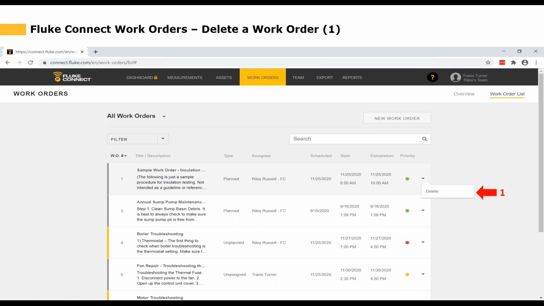And it's going to give you a pop-up box that says, please type the word delete to confirm that you want to delete this work order. So you'll have to actually type on the keyboard the word delete and then click the confirm button, because we just want to make sure that you really do want to delete the work order before you execute that command. Okay, next.